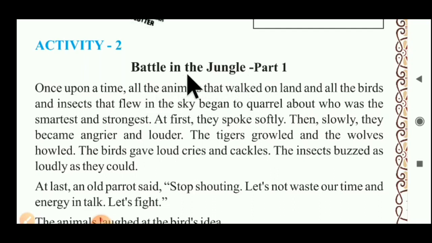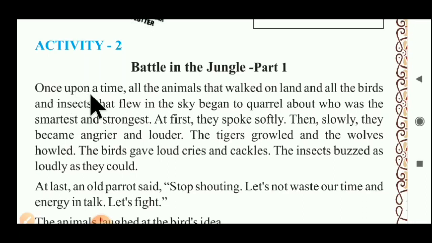Battle in the Jungle. Battle means what? First of all, we have to understand it. Battle means to fight with each other. Here the battle started in a jungle. Part 1 we have to understand. First of all, I start here.